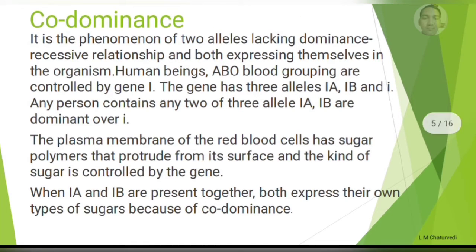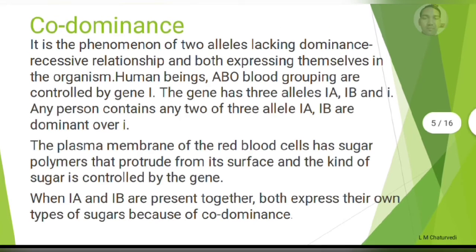We can take the ABO blood group example to understand this. So the ABO blood group is a good example. We have found four types of blood group: A, B, AB and O. And if we see the genotype of these blood groups, the genes are IA, IB and IO. IO is also written as small i. It means there are three alleles, three genes. So it is also a good example of multiple alleles.